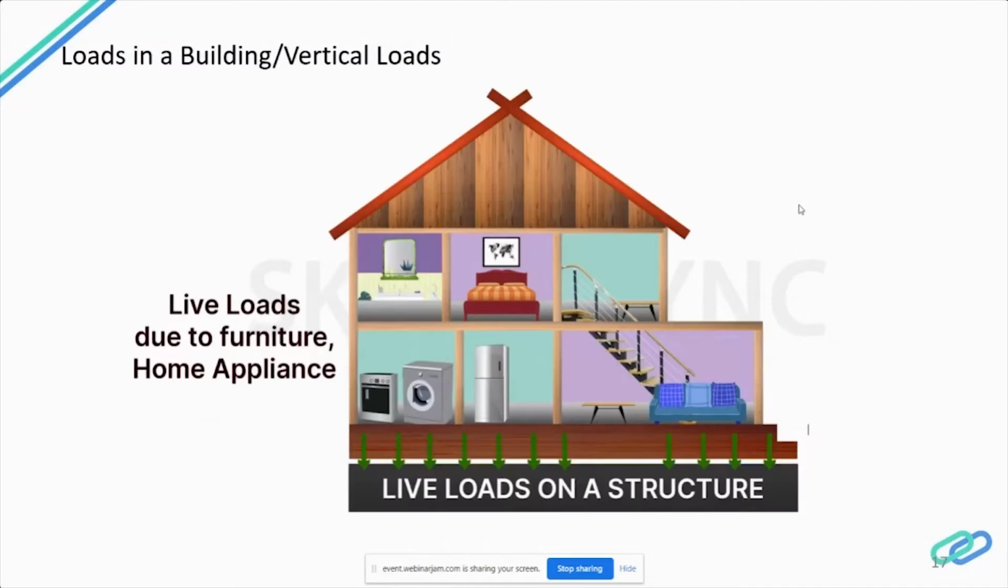So this is how a live load acts. It is not a permanent load. The sofa might not be there, like I said. These loads act directly on the column, and from the column they get transferred to the footing. So all these loads should be taken care of during footing design.